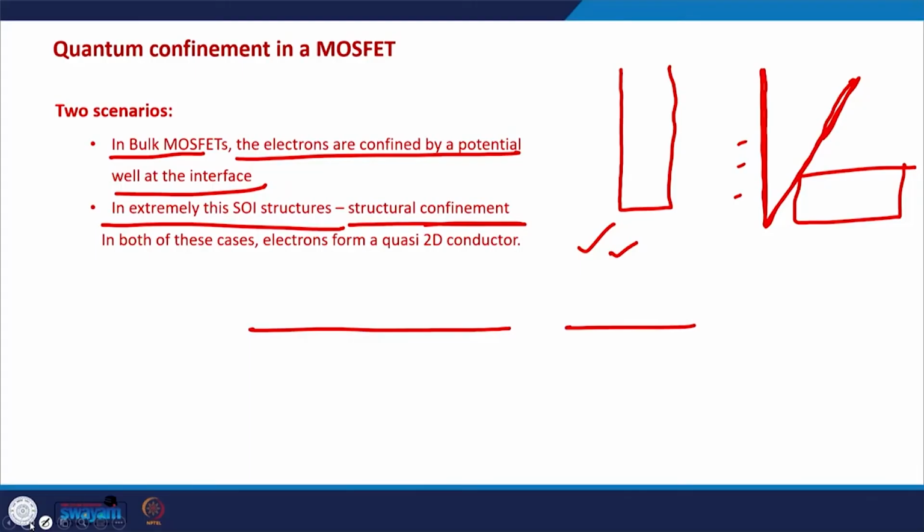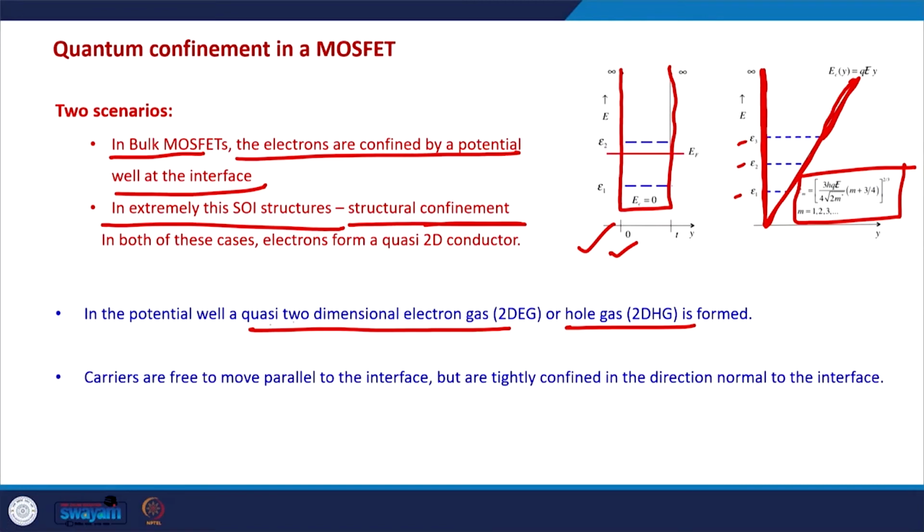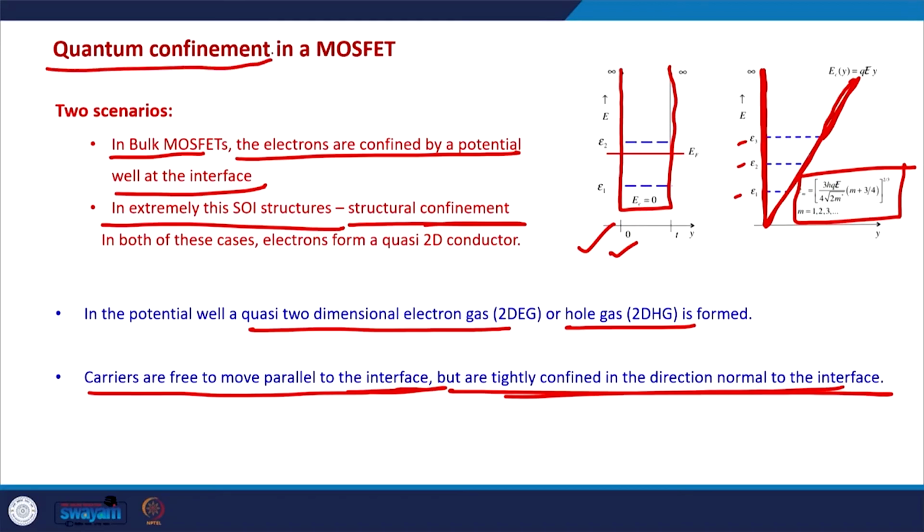And what does quantum confinement do? Quantum confinement leads to creation of quasi 2D electron gas and quasi 2D hole gas. What it means is, just to repeat it, the carriers are free to move parallel to the interface in x and z directions, but they are tightly confined in the normal direction to the interface. And that is the case even with the bulk MOSFETs, even with the traditional long channel MOSFETs. So, even in the long channel MOSFETs, we need to consider the quantum confinement of the electrons.